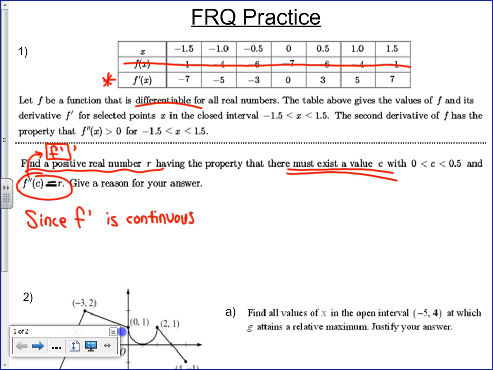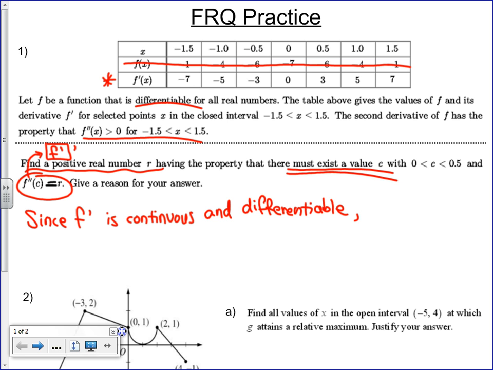Since, focus. Since F prime is continuous, what else has to be true? And differentiable. Hopefully we had that in that question on the quiz. We have it continuous, we have it differentiable. Why? Aren't they saying F double prime matches with a positive number for all these x's? F double prime is good. So F prime is continuous, F double prime exists too. Since F prime is continuous and differentiable,